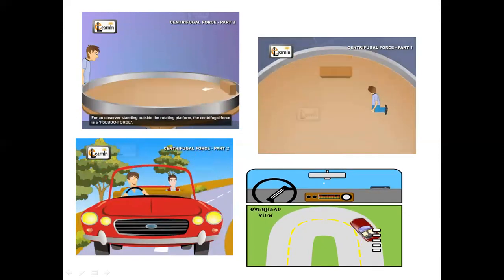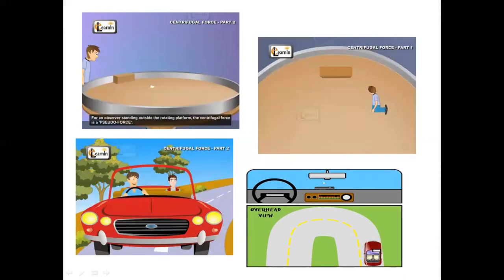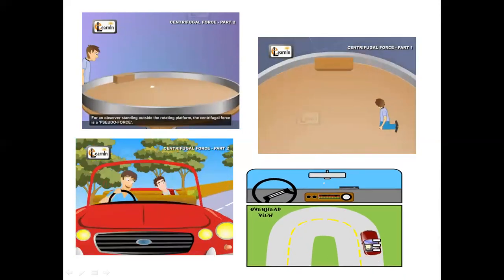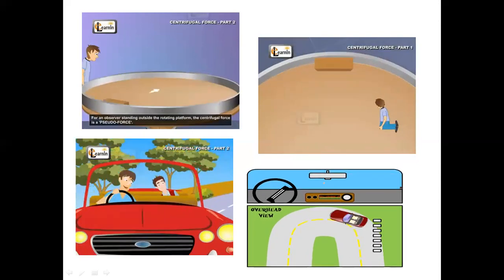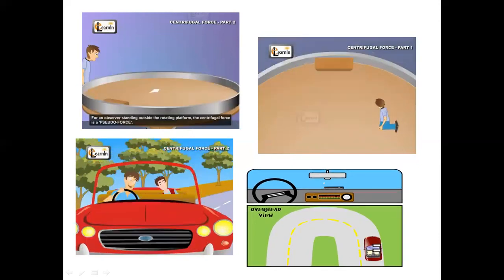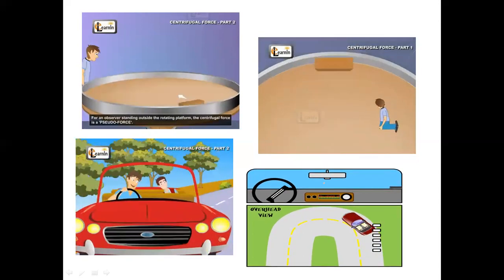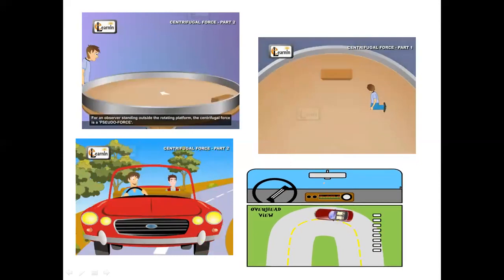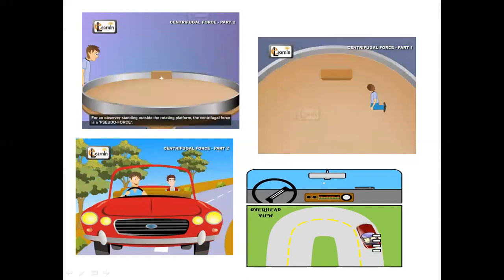While we are moving in a straight line in a bus, and suddenly the bus stops, or the bus driver applies the brake, we move forward. Why? Because initially we are in motion, and our body tends to maintain that. But when the driver applies the brake, we move forward because of that inertia, because we resist the change.